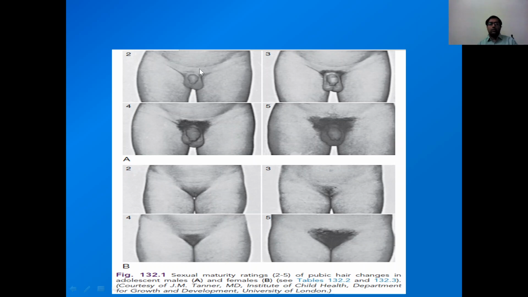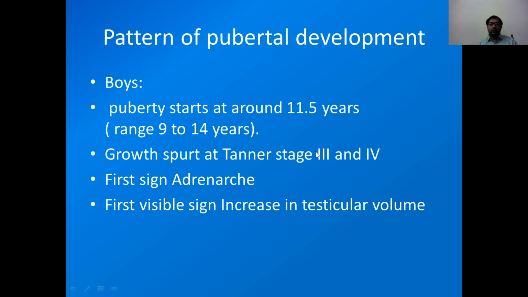Now this picture shows pubic changes in male child. In boys, puberty starts a little late as compared to the girl, at around 11.5 years and ranges from 9 to 14 years. The difference in male is that growth spurt is seen at sexual maturity rating stage 3 and 4.